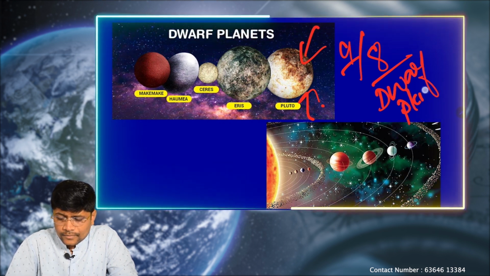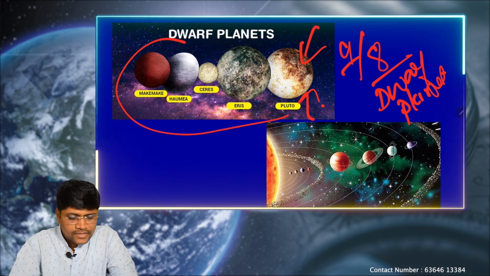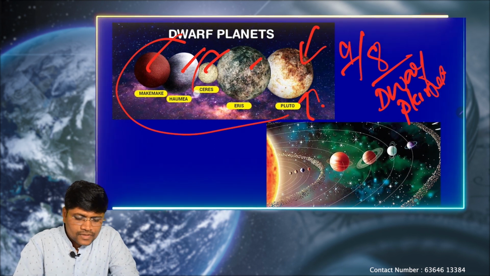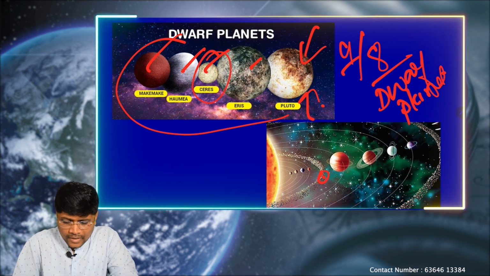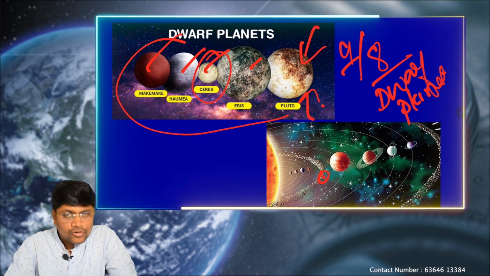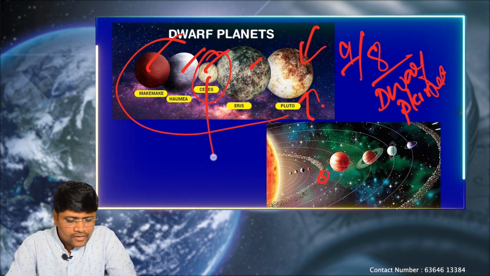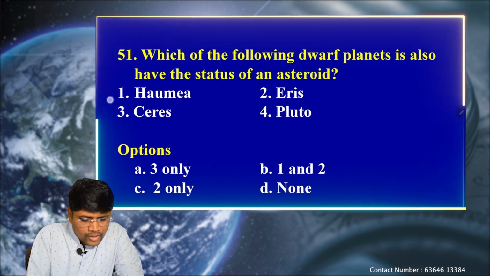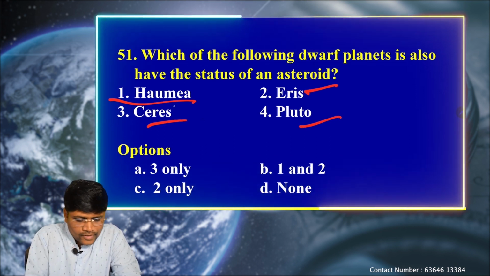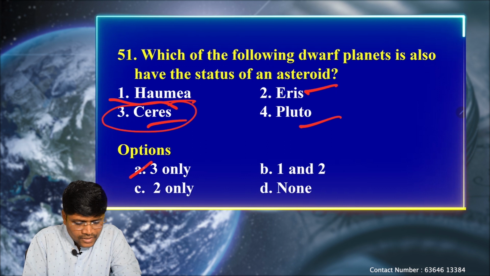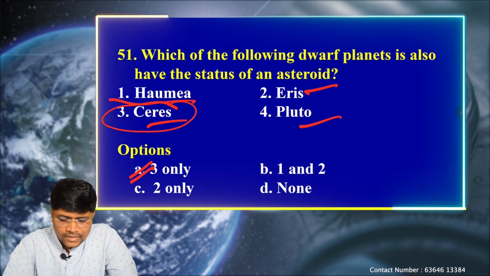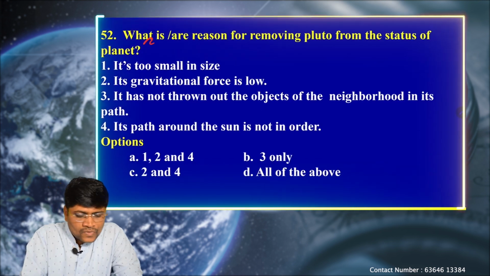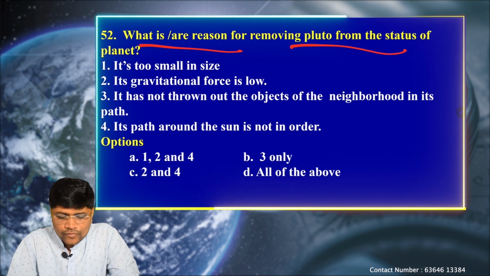Including Pluto we have 5 dwarf planets: Makemake, Haumea, Ceres, Eris and Pluto. Out of these, Ceres is the only dwarf planet lying in the asteroid belt. That's why it is also called an asteroid and a dwarf planet. In fact, Ceres is one of the biggest asteroids in the asteroid belt. So option A, only 3, is the correct one: the Ceres dwarf planet also has the status of an asteroid.